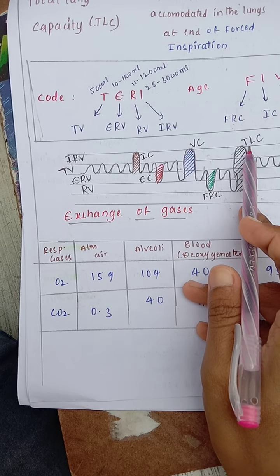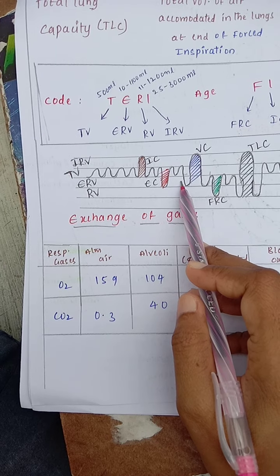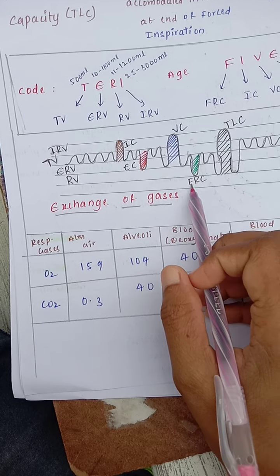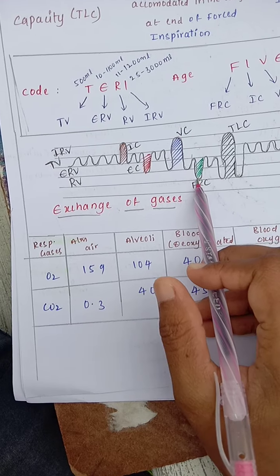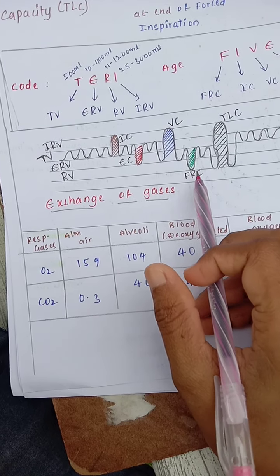Then total lung capacity means inspiratory capacity, tidal volume, expiratory reserve volume and the residual volume. All of these come under the total lung capacity. Then functional residual capacity means only expiratory reserve volume and residual volume. This only comes under the functional residual capacity.